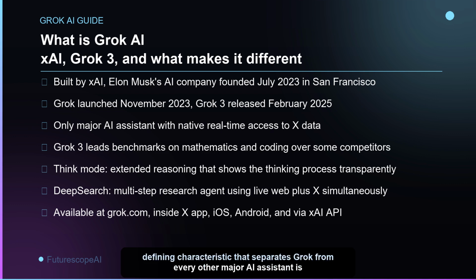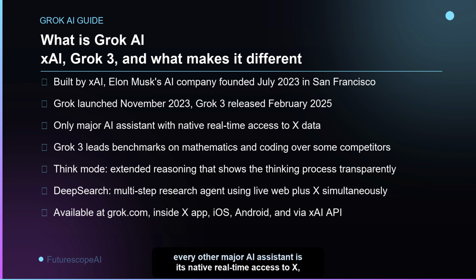The defining characteristic that separates Grok from every other major AI assistant is its native real-time access to X, formerly Twitter. Grok can search, read, and reason about X posts and trends as they happen, not from training data.